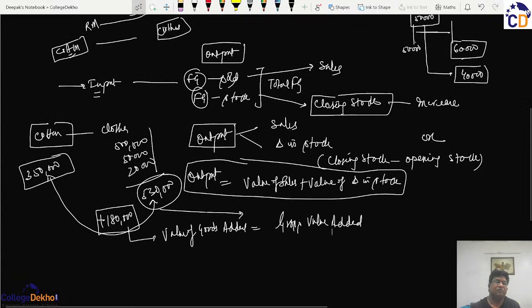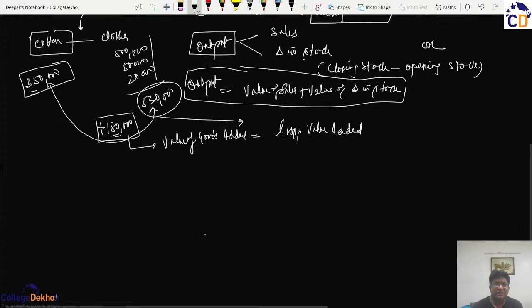So we say that whatever the cotton or similar raw materials have been consumed, this difference denotes what extra expenditure has been incurred on the product. So on a 3,50,000 cloth, the company has spent this much more money, so this is what they have contributed. They have not contributed this much, they have contributed only this much.